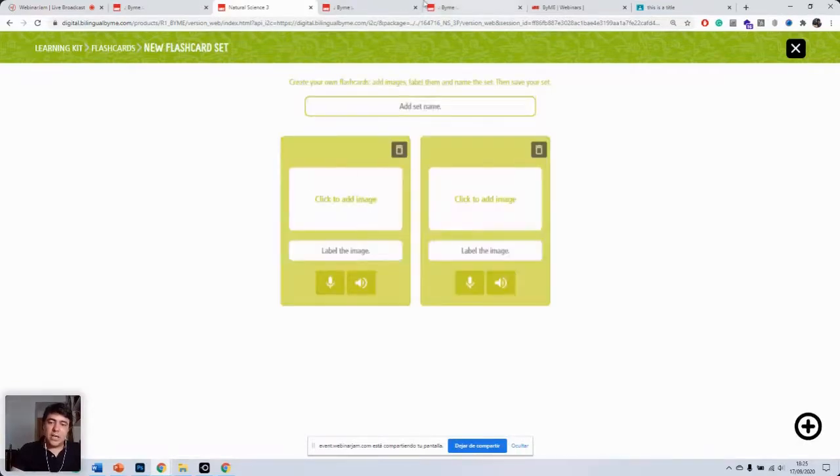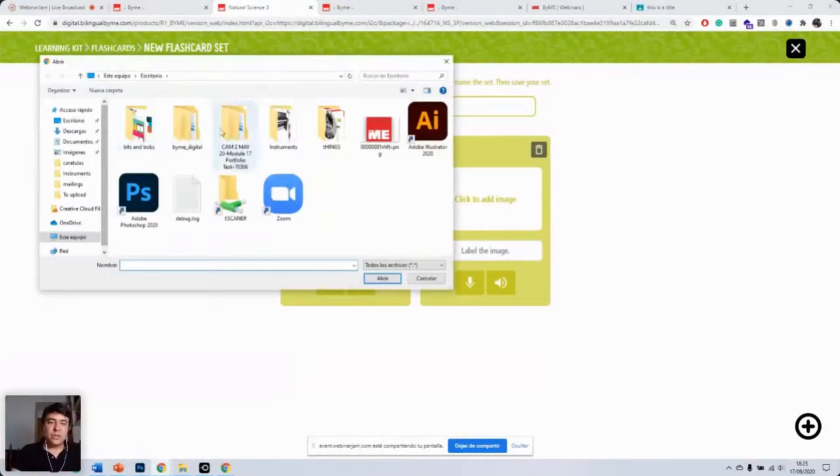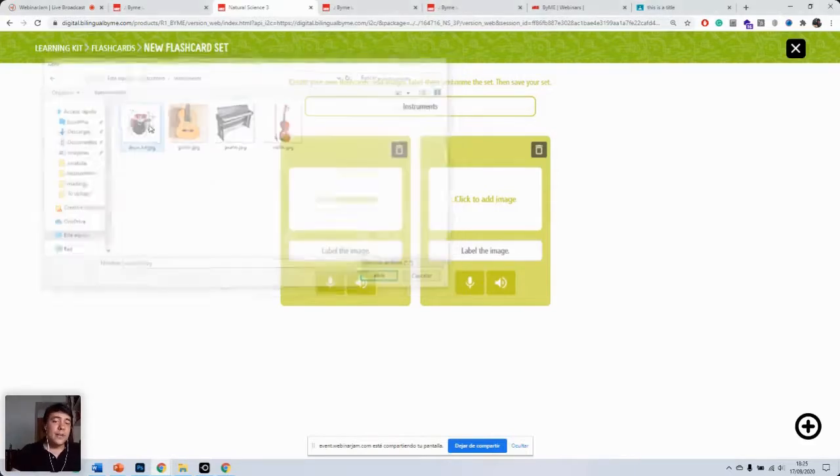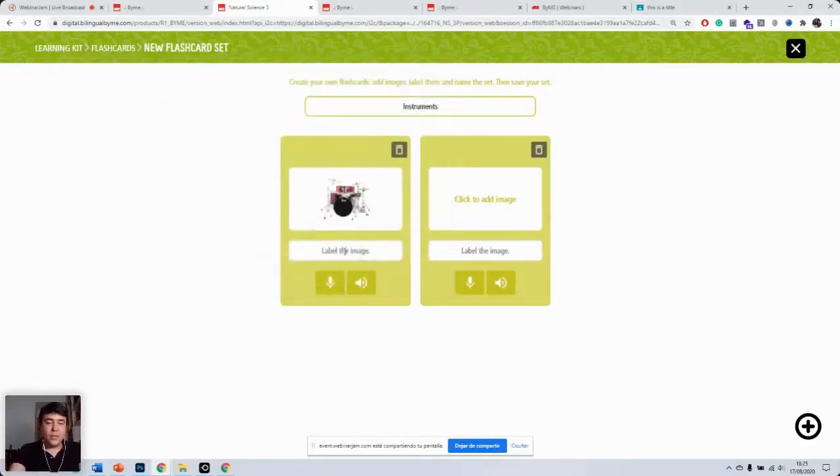Here you can set a name. Let's call it instruments, because we've been talking about instruments in class. Now you double click here to add an image. Let's go to instruments. I've got these images that I downloaded previously. These are words that came up in my class. Let's double click on drum kit. So we've got a drum kit, and here we can label the image.